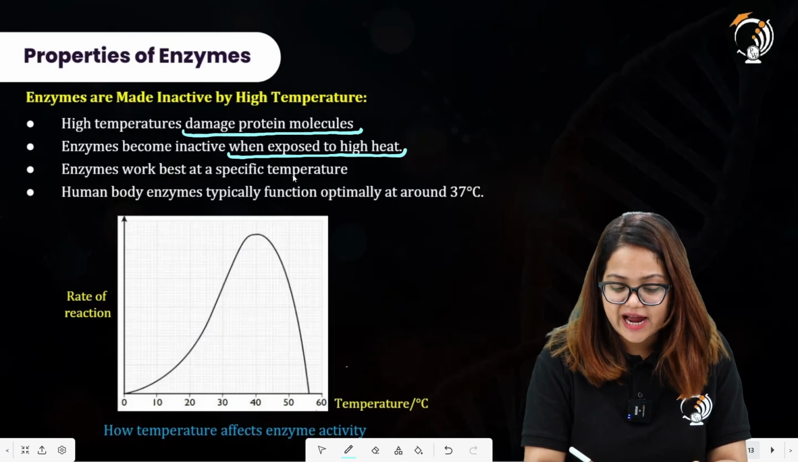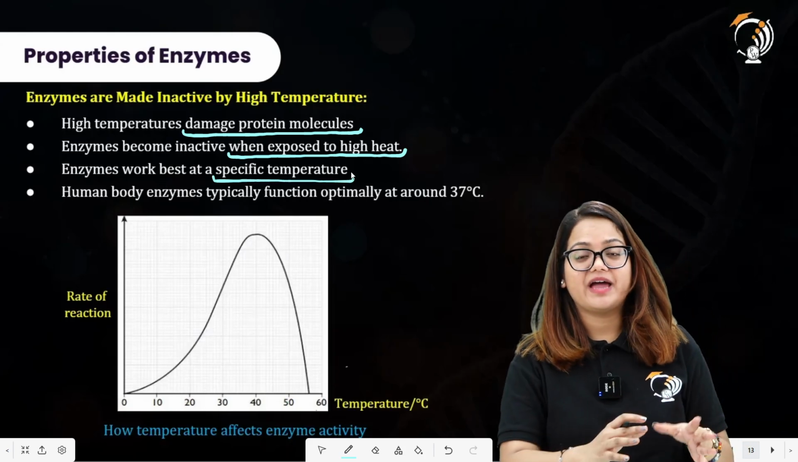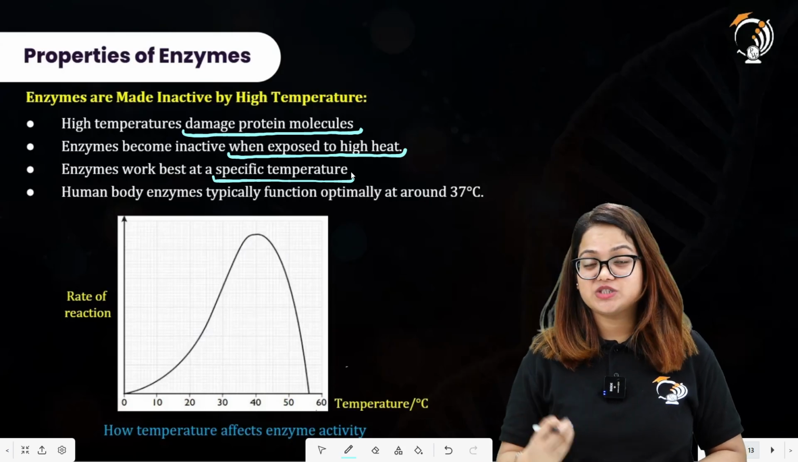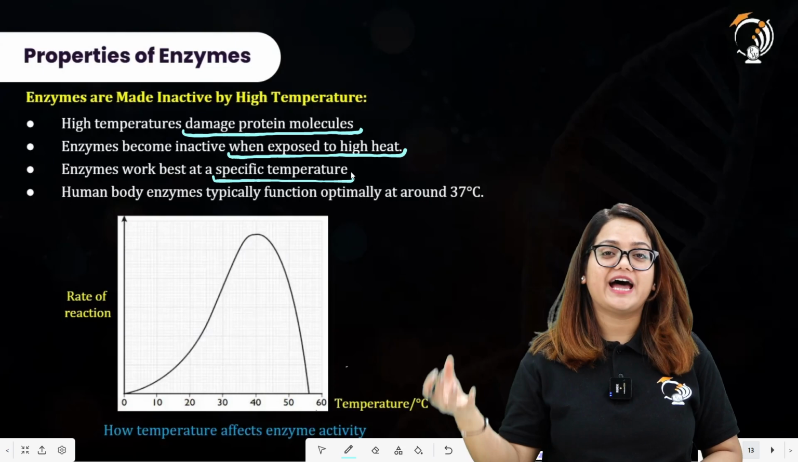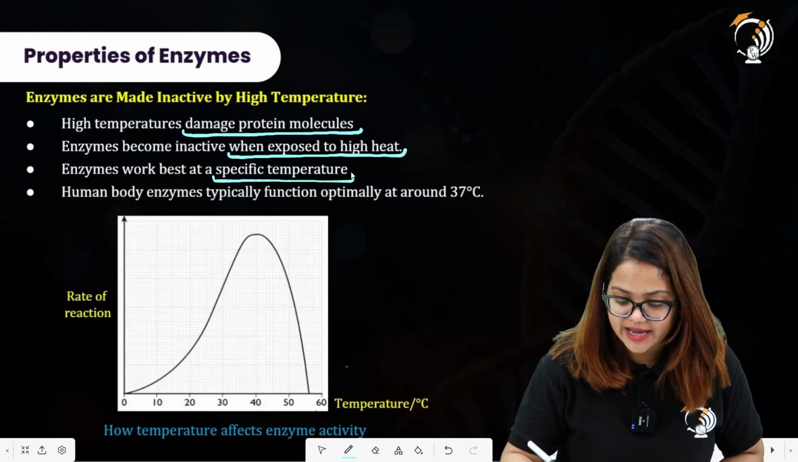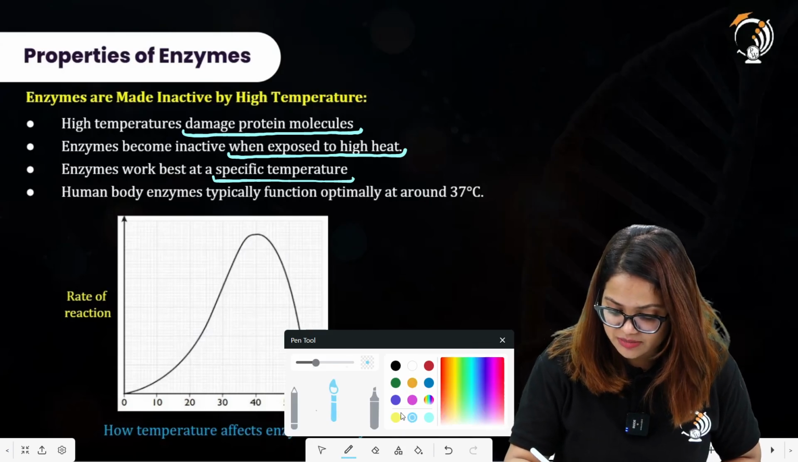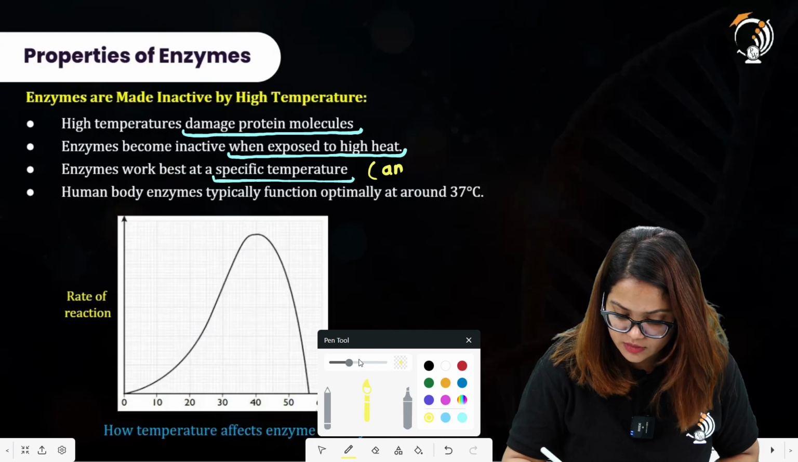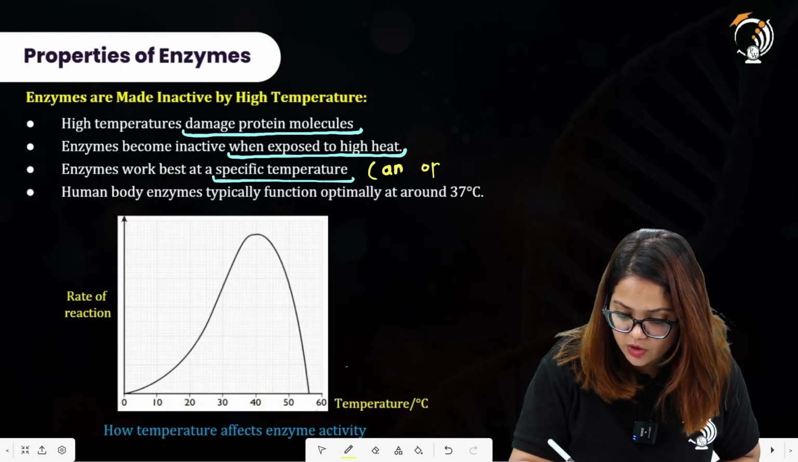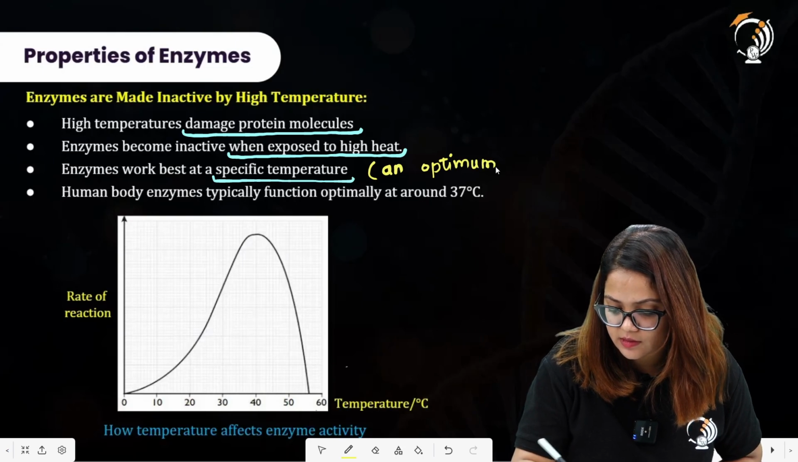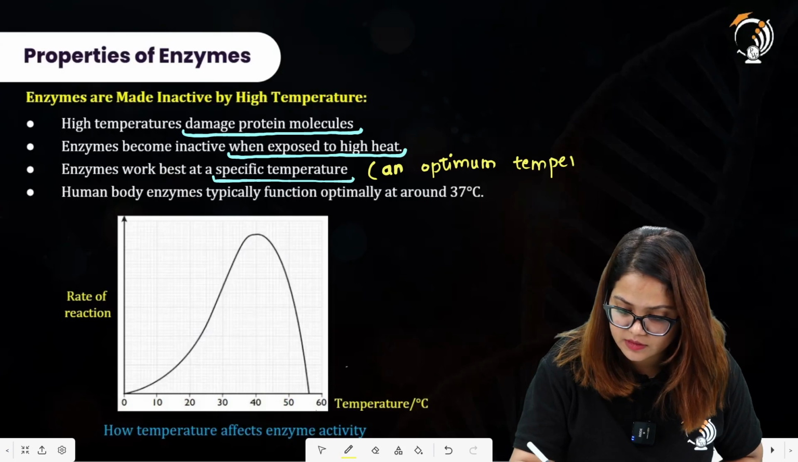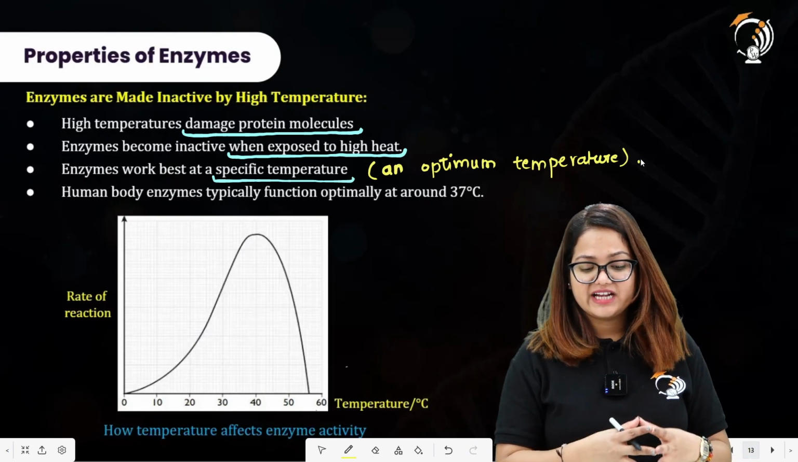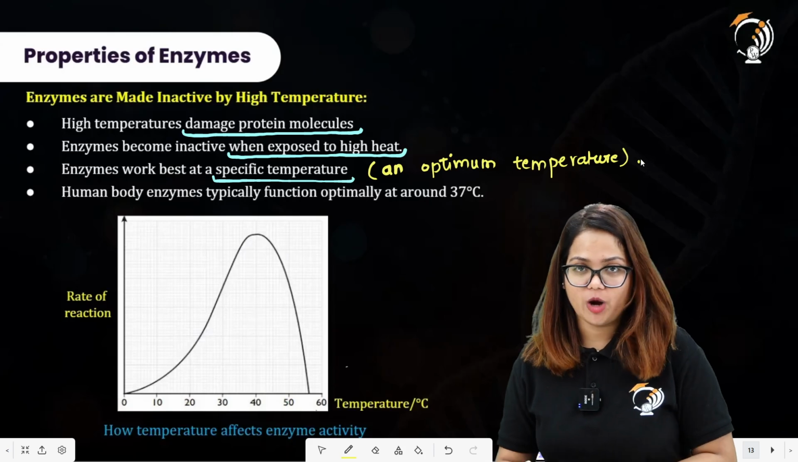Enzymes work best at a specific temperature. Now all of the enzymes have a particular temperature at which they show their maximum activity, at which they have most of the substrate attached to themselves, and this temperature is termed as optimum temperature. Now what do we call this temperature? This temperature is an optimum temperature. The enzyme works best at a specific temperature. So these temperatures are termed as optimum temperatures.